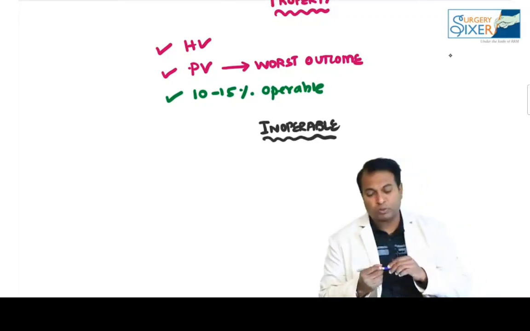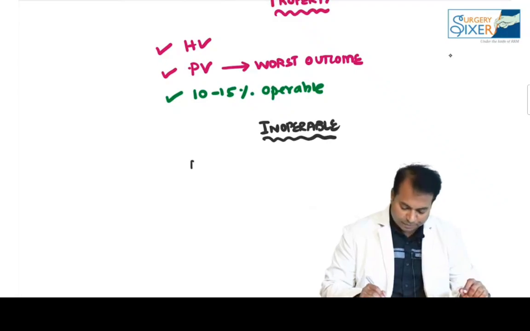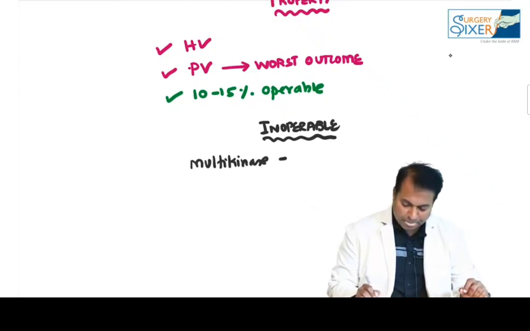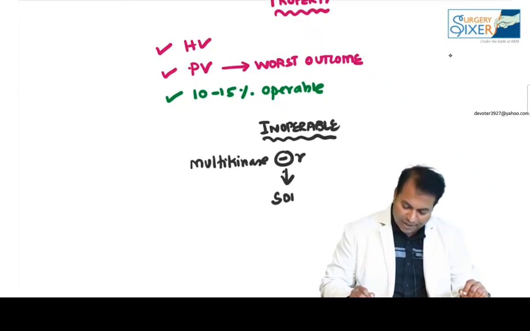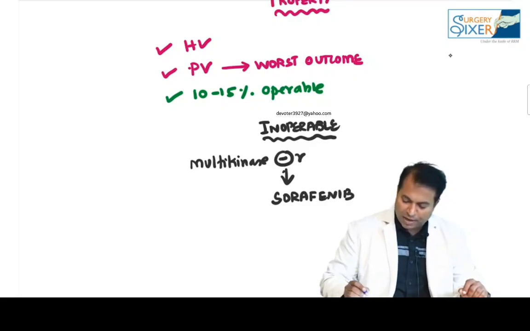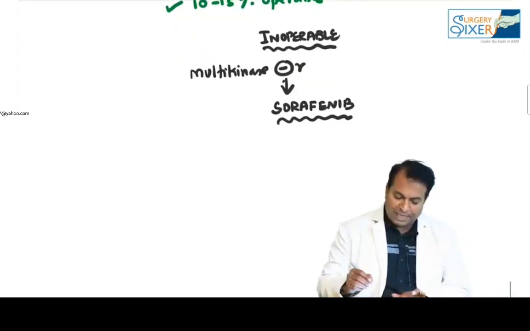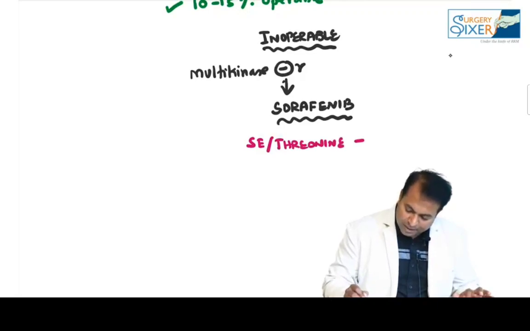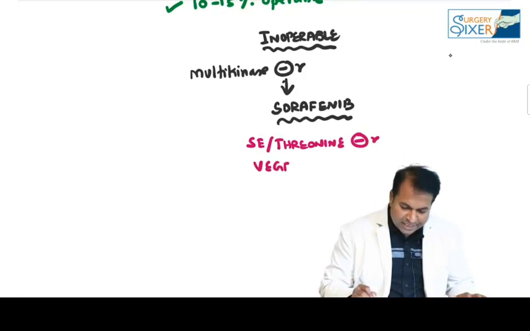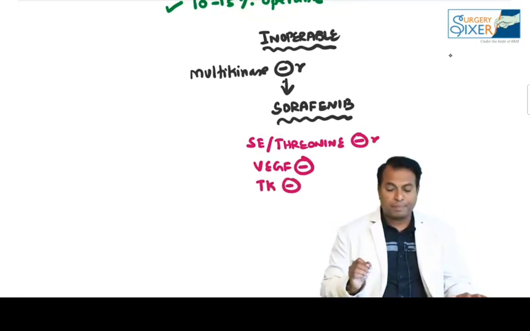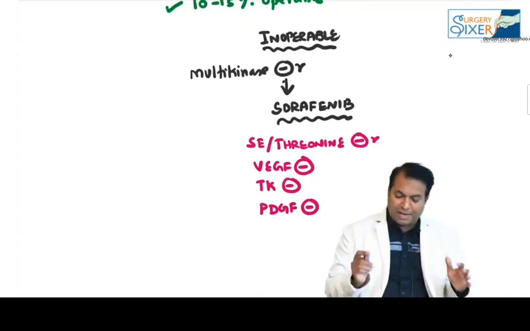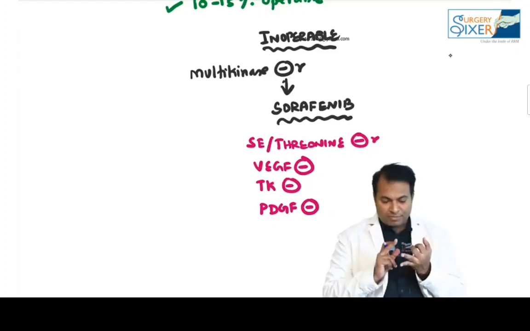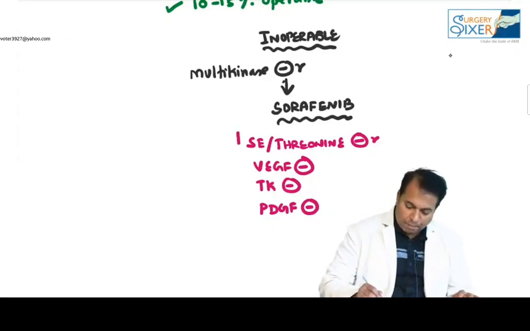What is the latest approved palliative chemotherapy for HCC patients? It is a multi-kinase inhibitor known as sorafenib. Sorafenib is a drug used for inoperable HCC. Multi-kinase means it is a serine threonine kinase inhibitor, a VEGF inhibitor, a tyrosine kinase inhibitor, and a platelet-derived growth factor inhibitor.